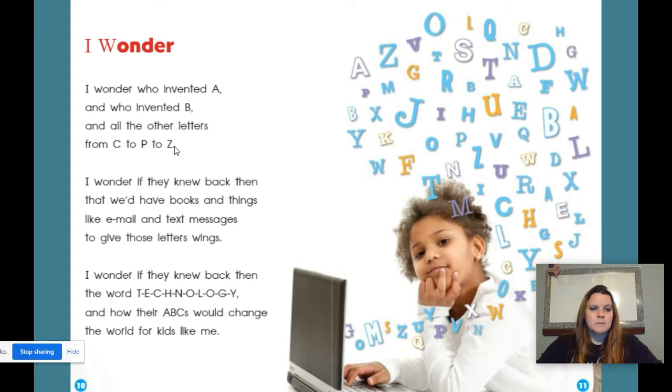And I also see a word that's uppercase. Do you see that word? Oh yeah, how could we miss it? It's the word technology. Why do you think the author made this word uppercase? Yeah, I think it's so it could stand out. This poem has a lot to do with technology, so I think the author really wanted it to stand out to us. As well, I see here it says ABCs. These are uppercase letters too. That is something else the author wanted us to see.